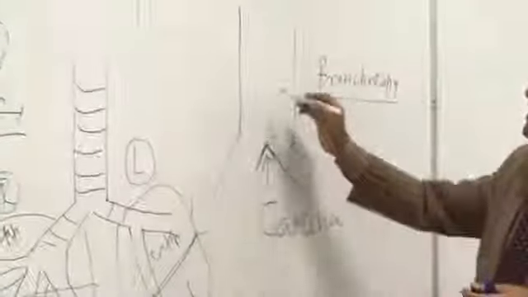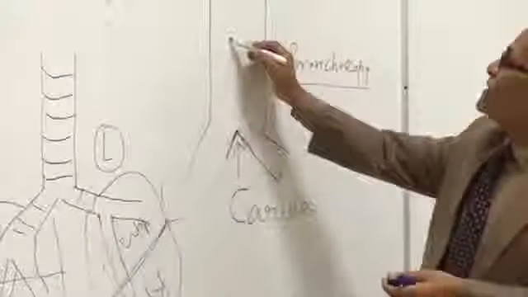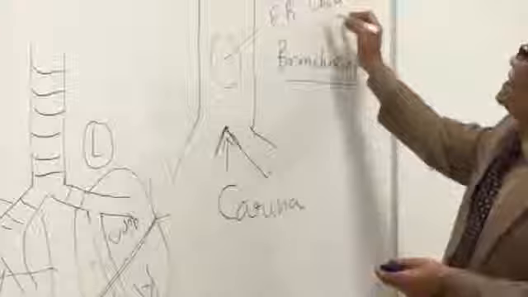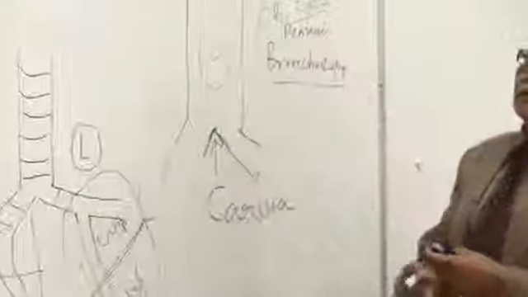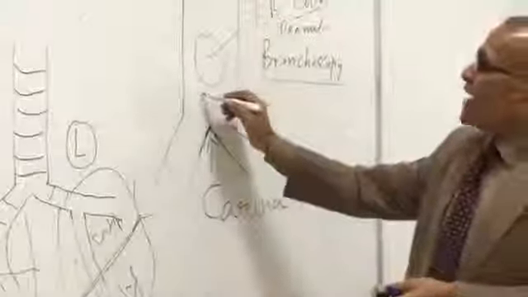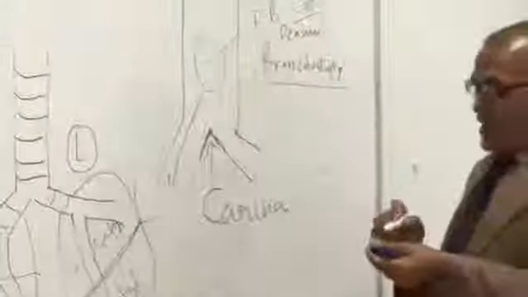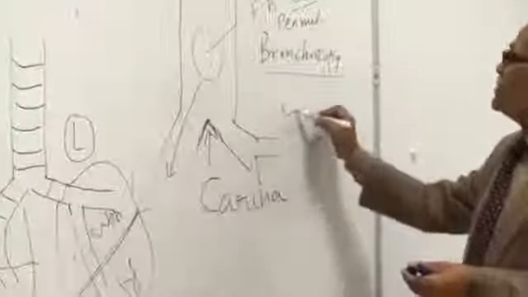On the unequal division of the trachea, if some foreign body, let us say a coin or a peanut, falls down, especially in small children, the chances are that it will go more to the right side. Now after the division, we have said that they will divide further into lobes.